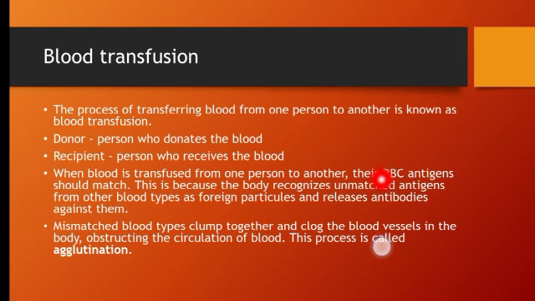Now we studied that if the blood groups are not matching, the blood of that particular person will start producing antibodies that will fight against the foreign blood group which that person is receiving. Now in this case what happens? The mismatched blood types clump together, means they will glue together and will not allow the blood to move inside the blood vessels, and this clumping is known as agglutination.